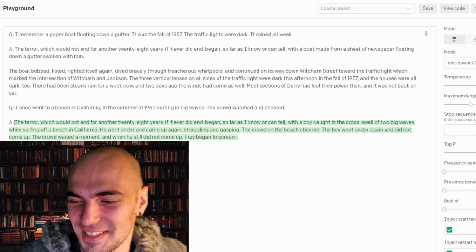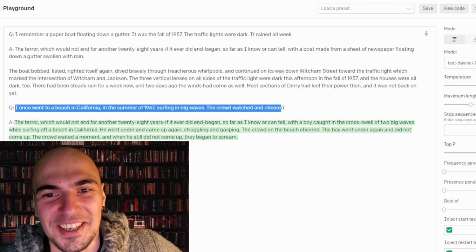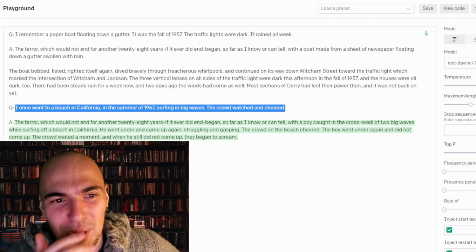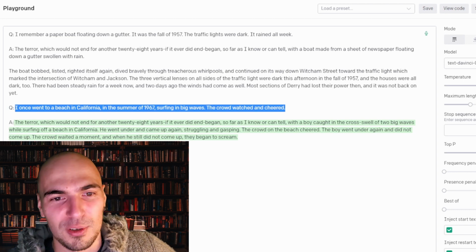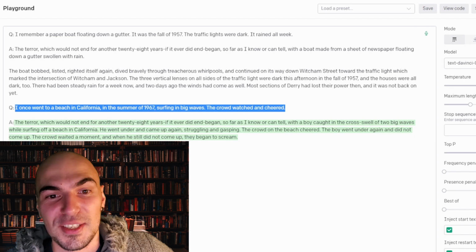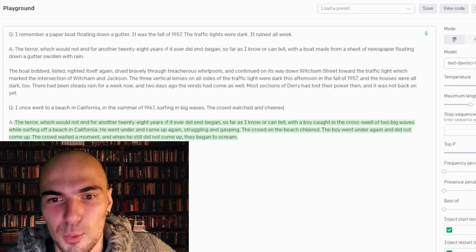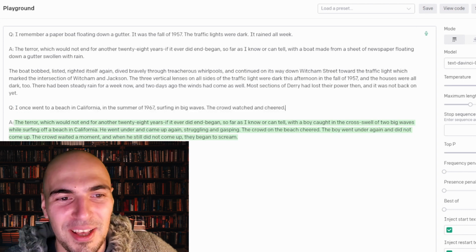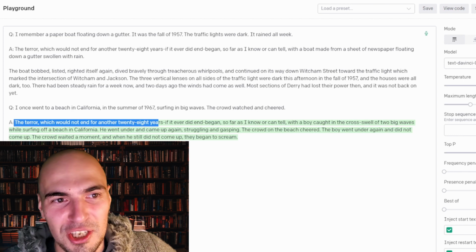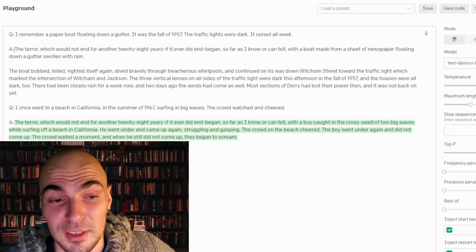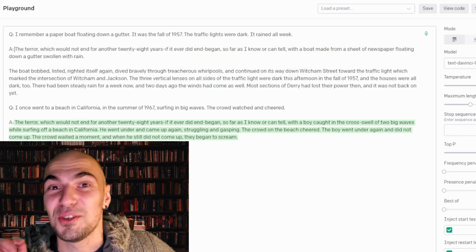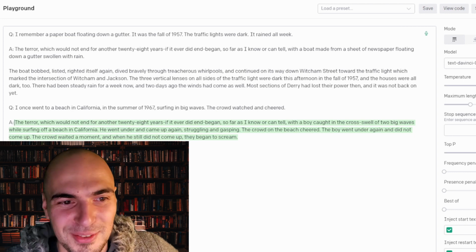All right. So our question is, I once went to a beach in California in the summer of 1967, surfing in big waves. The crowd watched and cheered. And so at first I thought it was just glitching and accidentally copying the same paragraph, but no, it is doing what we want. So let's read it.